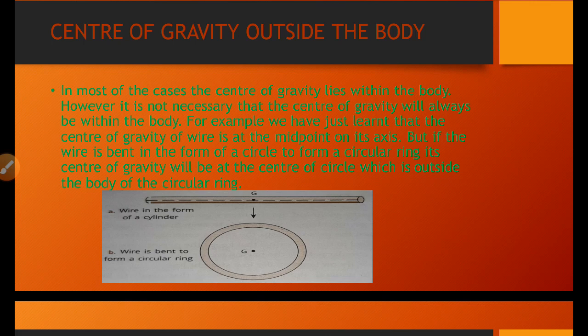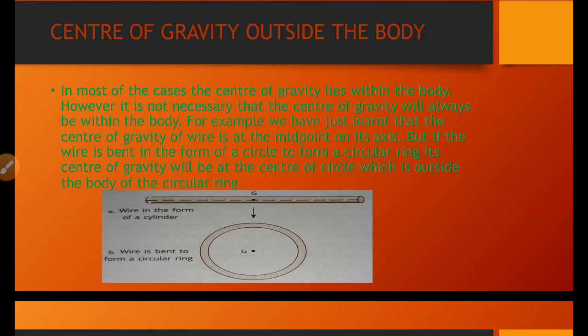In most cases, the center of gravity lies within the body. However, it is not necessary that the center of gravity will always be inside. For example, we just learned that the center of gravity of a wire is at the midpoint on its axis.